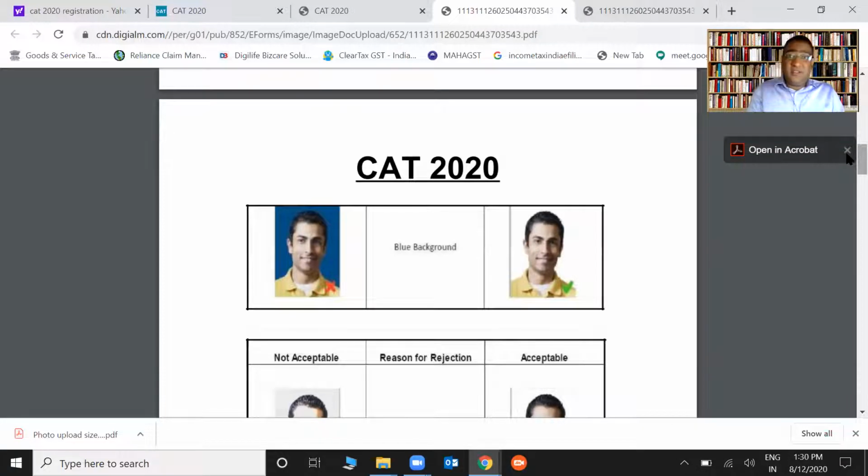A lot of people think it has to be a passport size photograph, which means you have to go to someone and get it clicked. No, guys. Take a nice phone, click it with a proper white background, and you can also change that. After taking the photo, you can change the background also. But preferably take a normal photo with a white background.